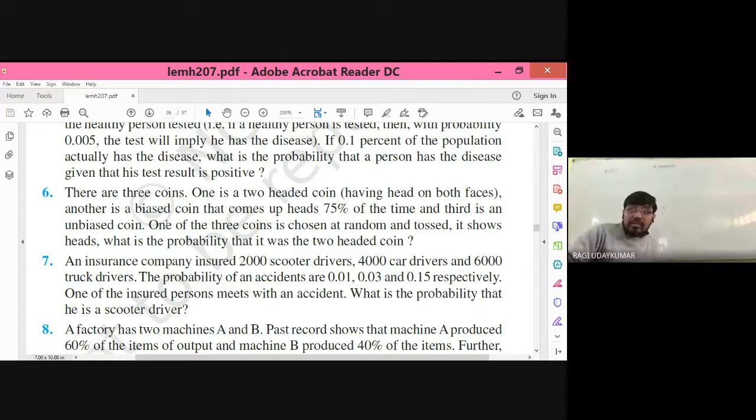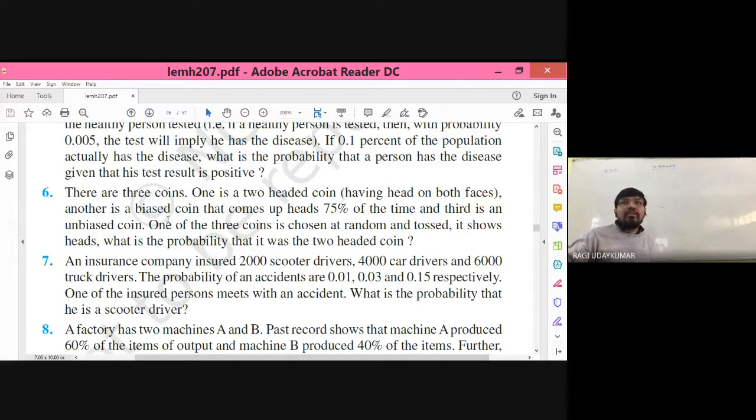And what is the probability that it is a two-headed coin? So we need to find the two-headed coin. Here nothing else is given to you. The two-headed coin is nothing but the first one. So E1 is the event of getting a two-headed coin, E2 is the event of getting a biased coin, E3 is the event of getting an unbiased coin.